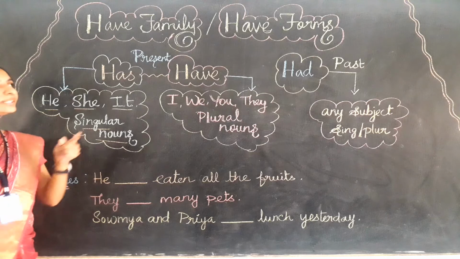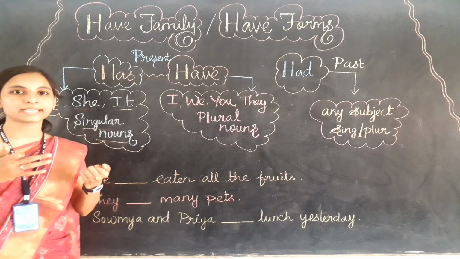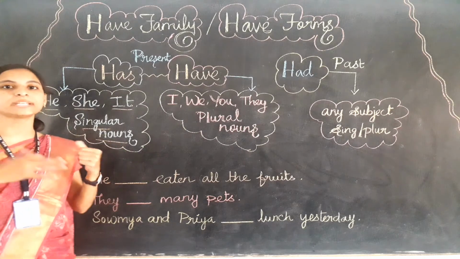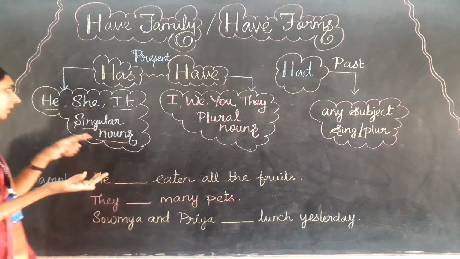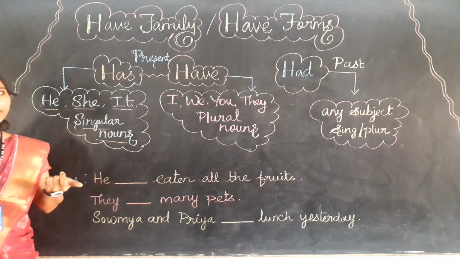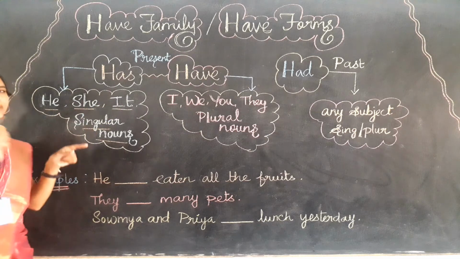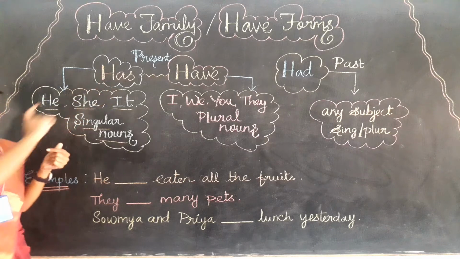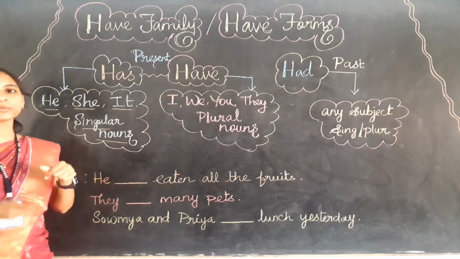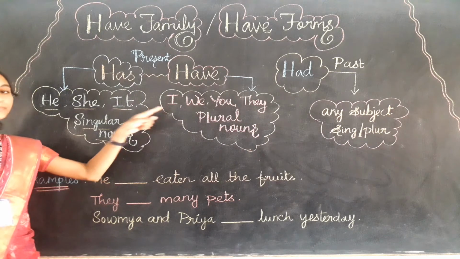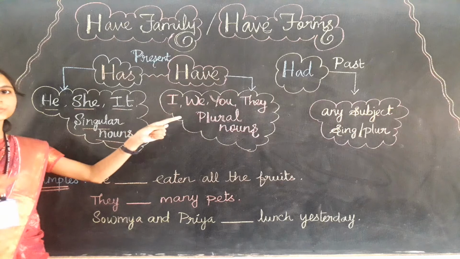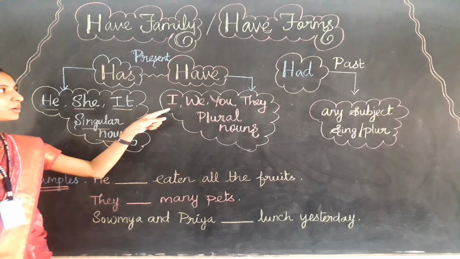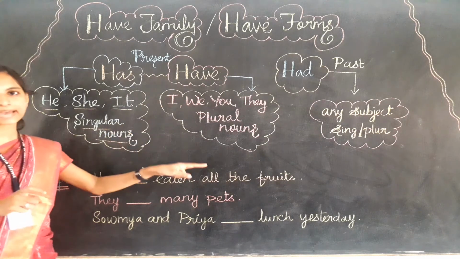Remember that these have family verbs can also act as main verbs. They also come with main verbs, and by themselves they act as the main verb. So he has a pen, she has a pet. When we are talking about a singular noun, any single name like Ramya, Priya, Rohan, Rohit, for that single person we can use has. When we are talking about two persons, or for the subject I, when you are using a have family verb, you always have to use have for the present time. So I have, we have, you have, they have.